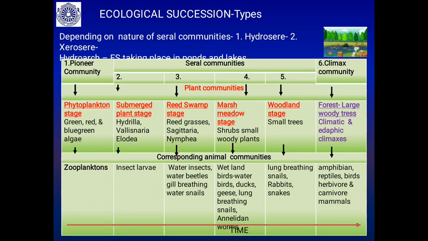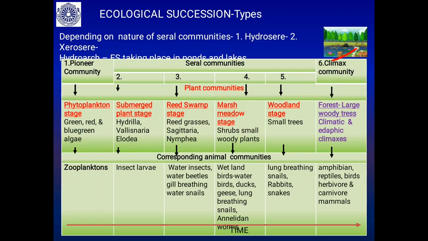So this table shows the ecological succession that occurs in a pond or a lake. It is called hydrosere or hydrarch. Ecological succession takes place in the ponds and the lakes.